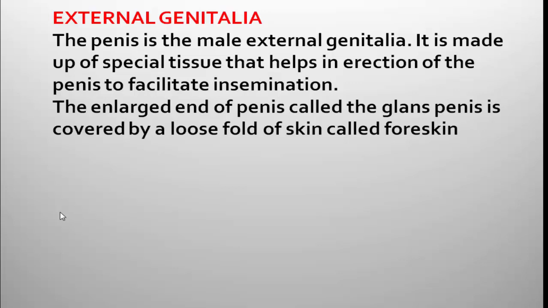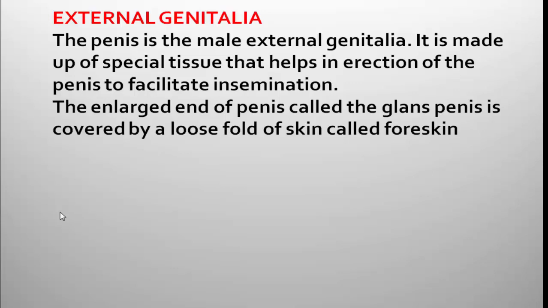Then the tip of the penis is enlarged compared to its posterior part. The end of the penis is called glans penis, and it is covered by a loose fold of skin called foreskin.